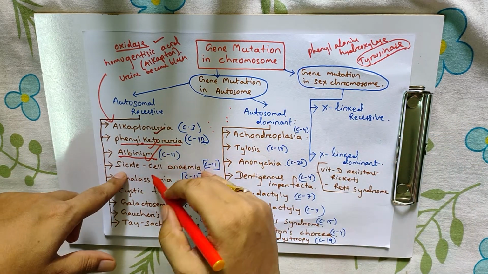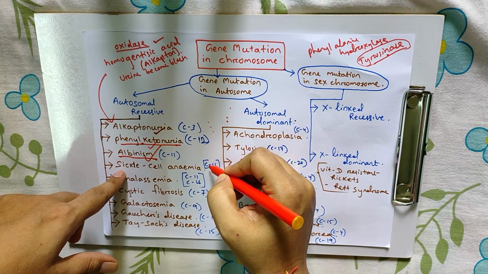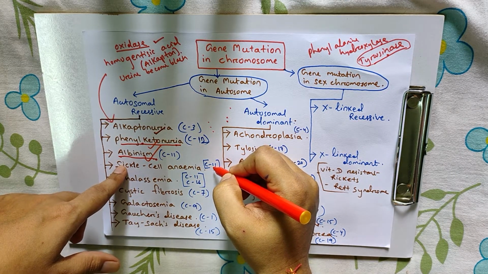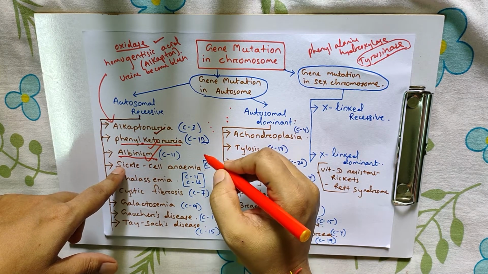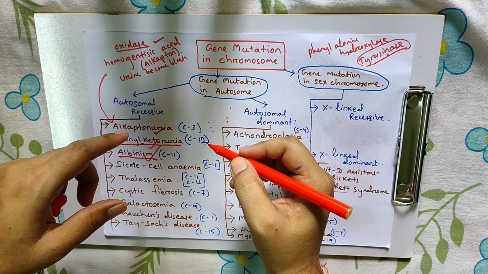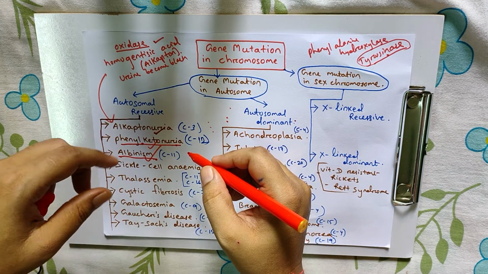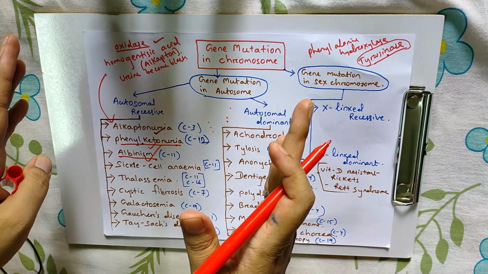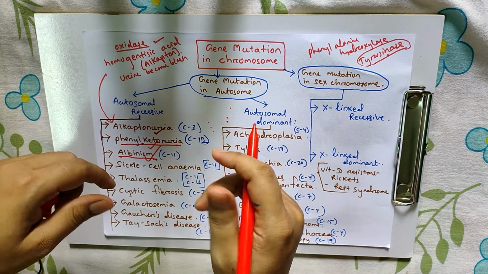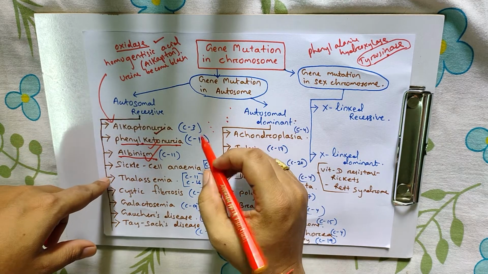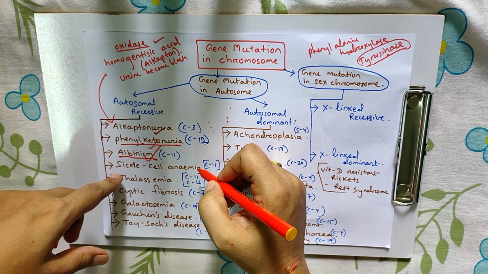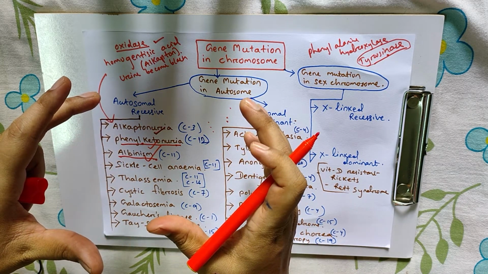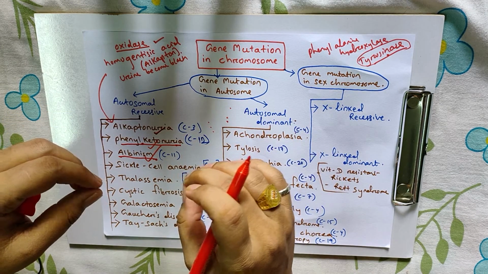The fourth one is sickle cell anemia. Here the gene mutation takes place in chromosome number 11. The glutamic acid present in the beta chain of hemoglobin is replaced by valine, and this valine forms hydrophobic bonds with other proteins and is responsible for the sickle shape of RBCs. At low oxygen levels, these cells become trapped in the capillaries.